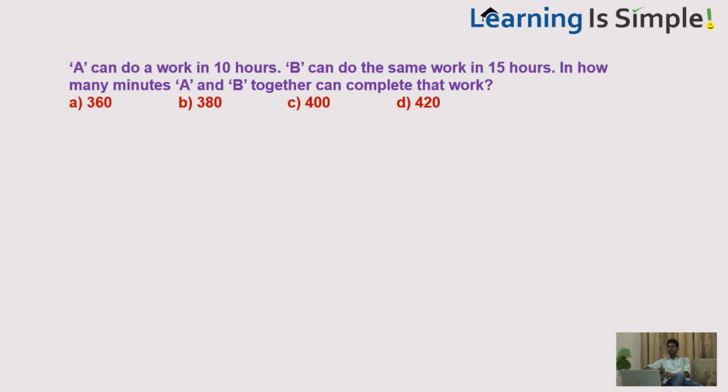It is given that A can do a work in 10 hours, B can do the same work in 15 hours. Some of you do this way. Since it is given A can do a work in 10 hours, that means he can do 1/10 of the work in 1 hour. So, some of you write that A can do 1/10 of the work in 1 hour. Similarly, B can do 1/15 of the work in 1 hour. So, together they can do 1/10 plus 1/15 of the work in 1 hour. But if you see, this is a right way of doing this kind of questions.